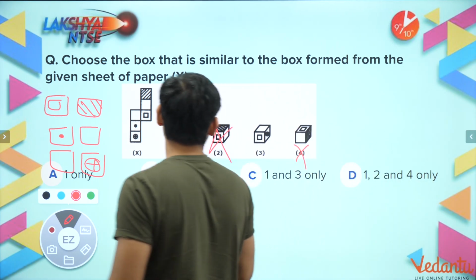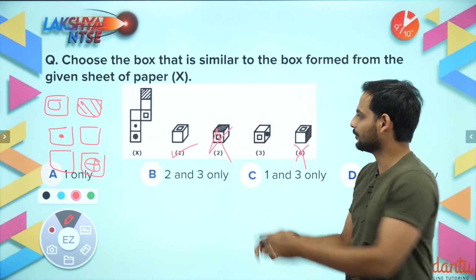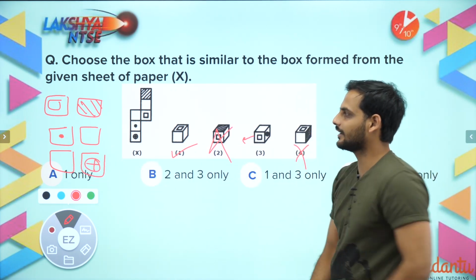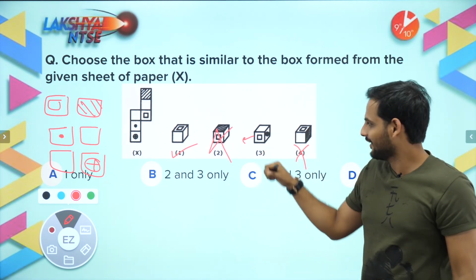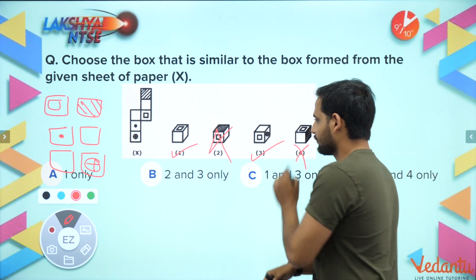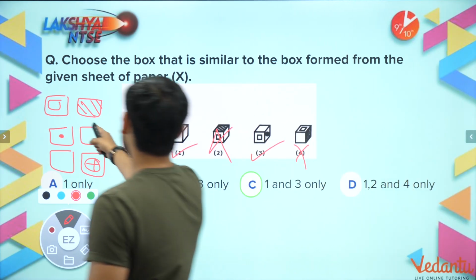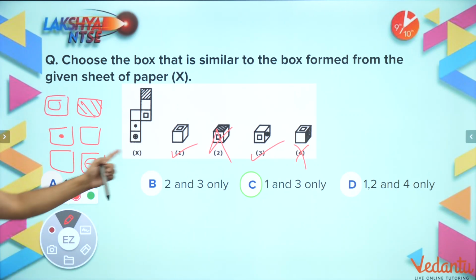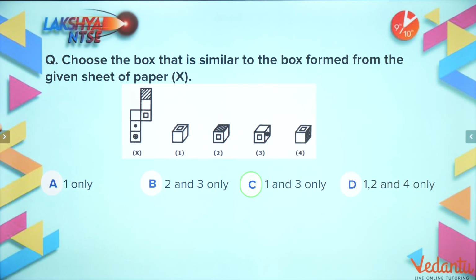But 3 can be the correct answer. Why? Because what if this part is opposite? This blank is opposite here and this is the other blank. There are two blanks, right? So the possibility is yes, it can be. So 3 also can be there. So the option will be 1 and 3 only, because there were two blanks. That is why 1 and 3 both are possible. Okay, let's move to the next question.